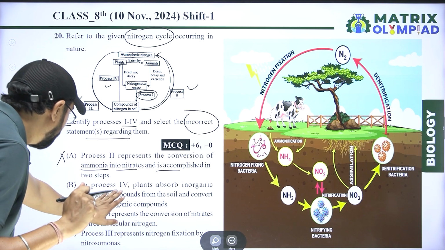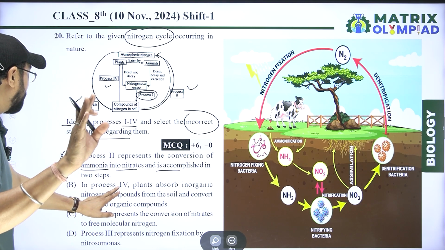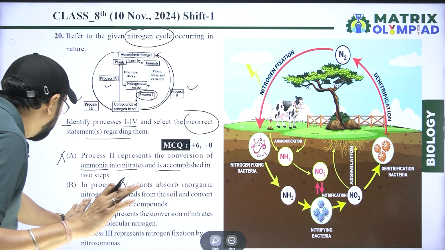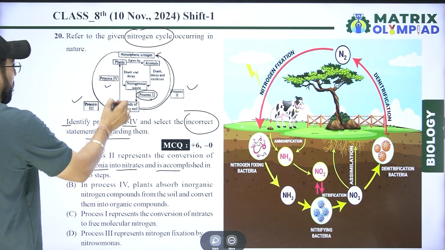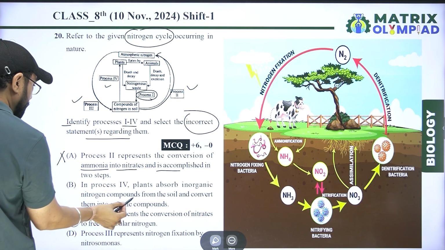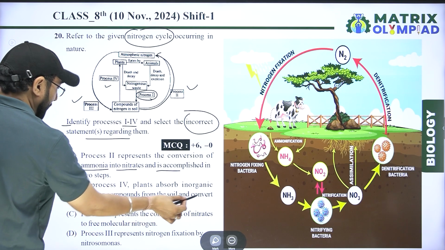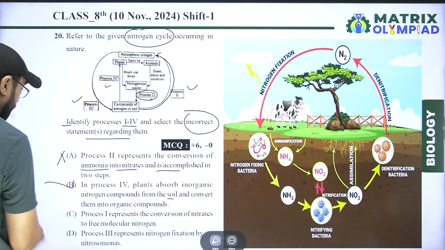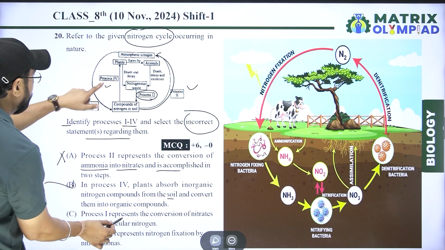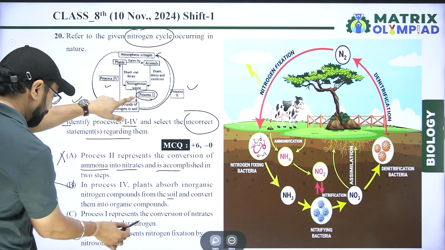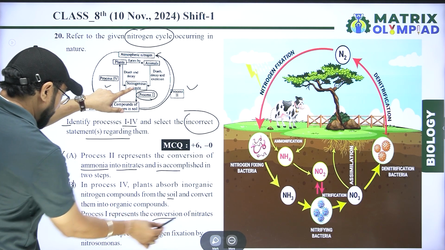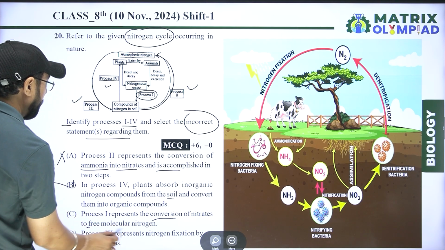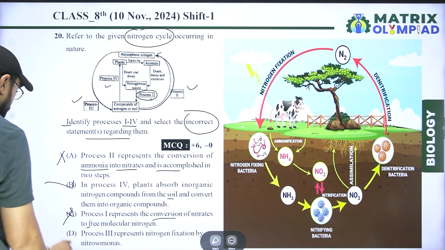In process fourth, plants absorb inorganic nitrogen compounds from the soil and convert them into organic compounds. That is right. Process first, conversion of nitrate to free molecular nitrogen? No, that is wrong.